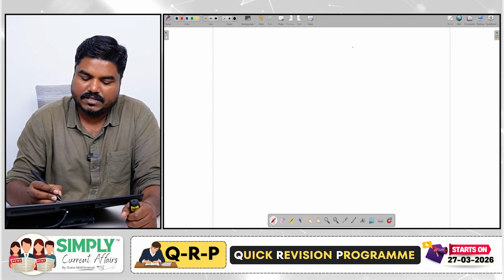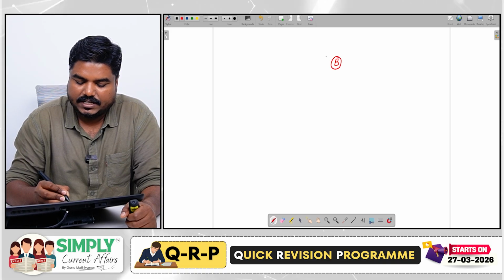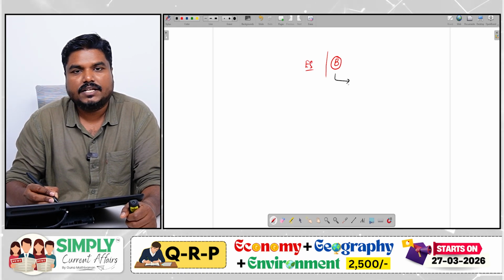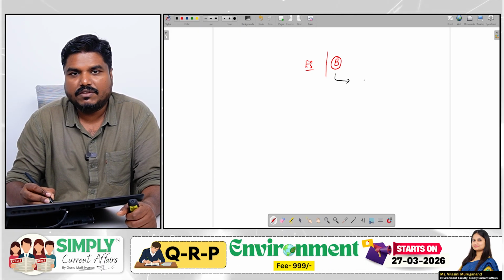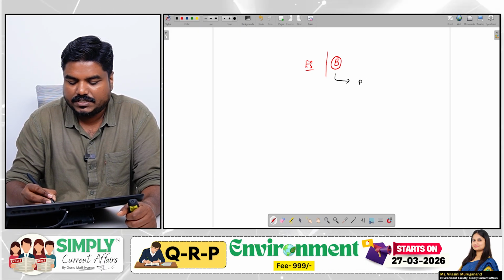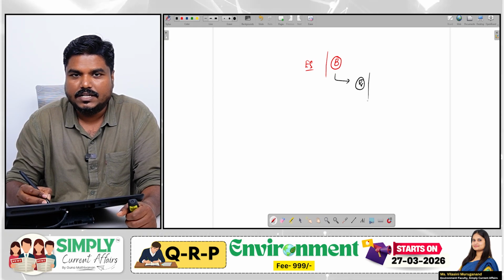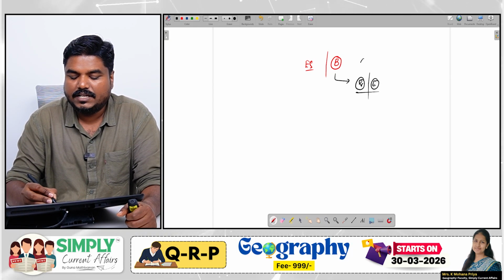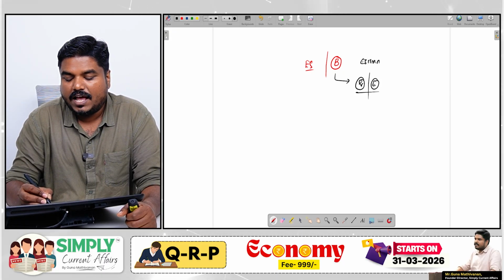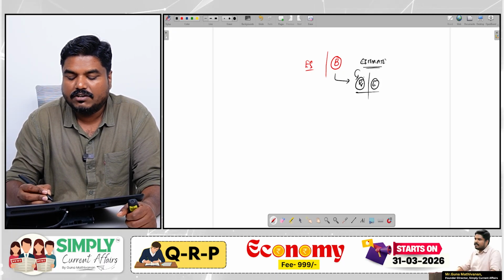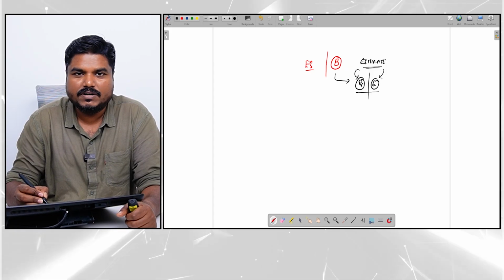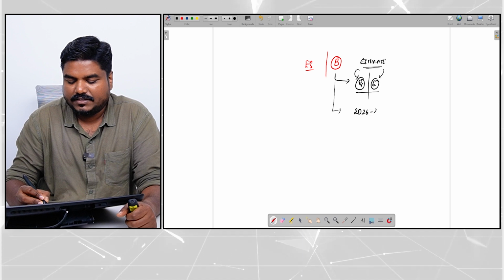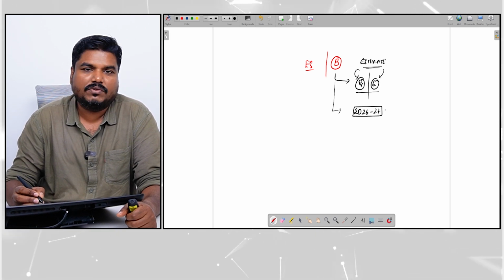So we know the difference between the budget and the economic survey. What is the difference? Budget is for the future. Budget will give you an estimate of how much money the government is going to earn, with which how much money the government is going to spend. So budget is an estimate. It is purely an estimate of how much money the government is going to get, how much spending the government is going to do. So this budget is for 2026-2027, the recent budget I am talking about.